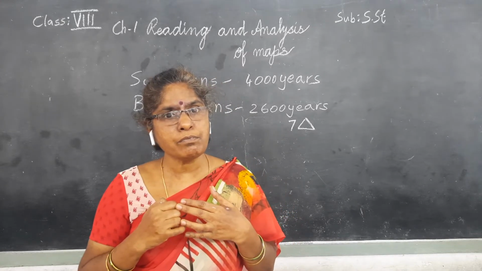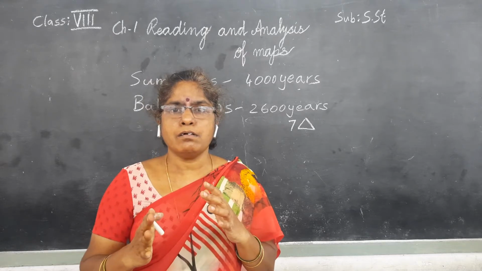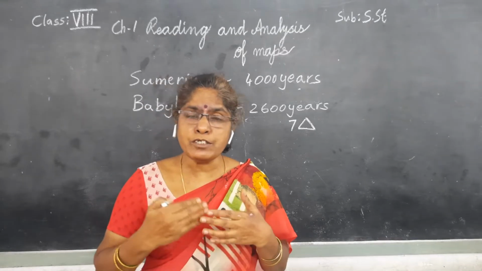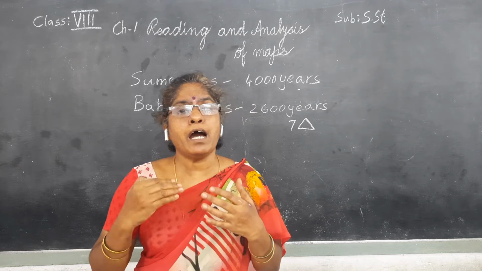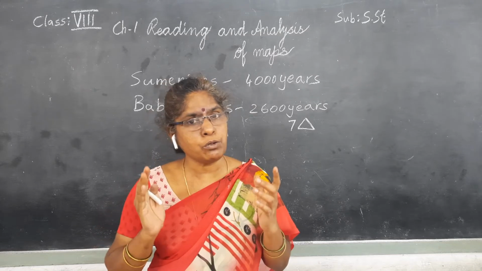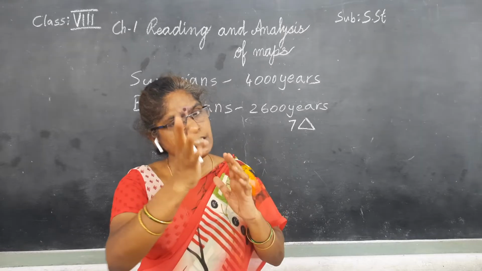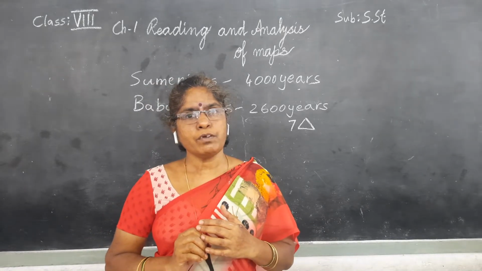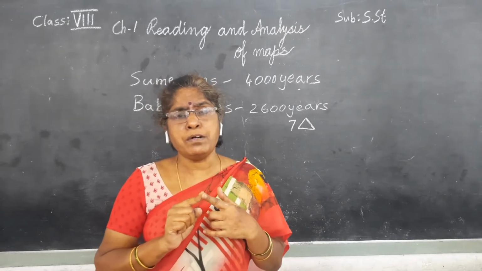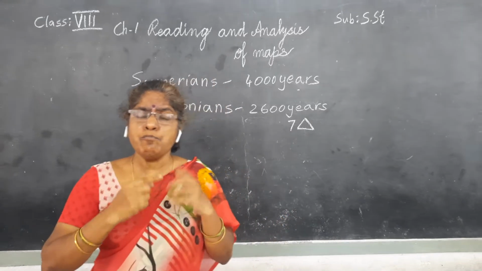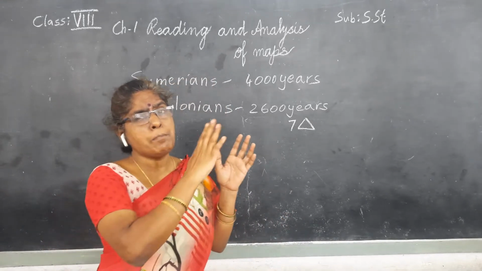Around this time only, Greek map makers like Anaximander and Hecataeus of Miletus also prepared maps. In which way? By showing the directions, east, west, north and south. And these people also followed the ideas of the Babylonians.